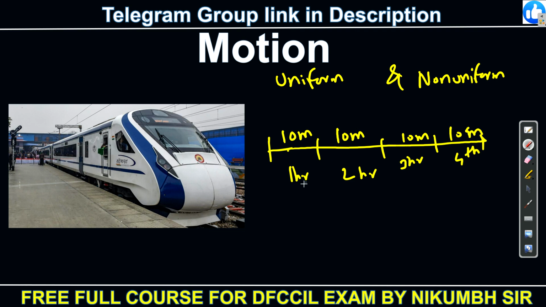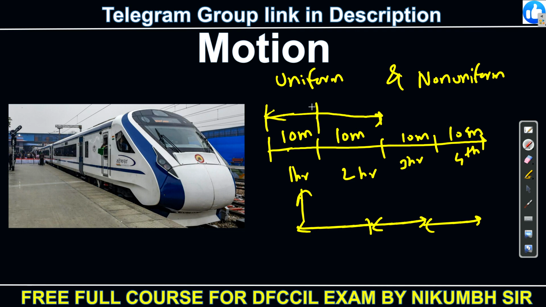So you can observe that for equal time intervals of 1 hour, the train travels an equal distance. For this 1 hour 10 meters, for this 1 hour 10 meters, again 10 meters, again 10 meters.